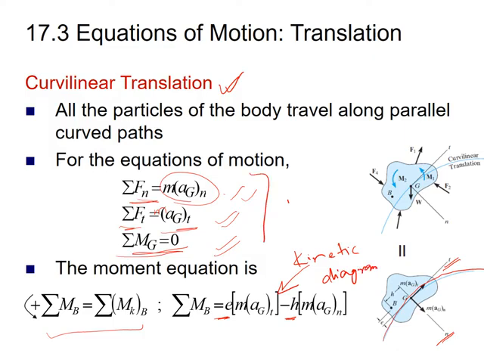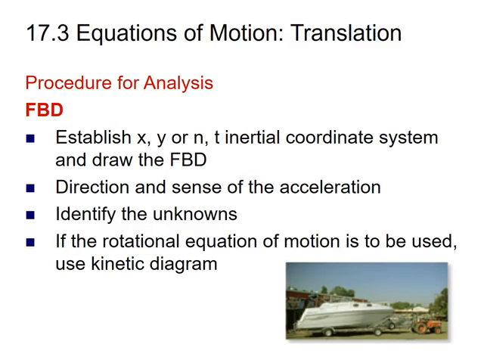However, for using these relationships, you only draw the free body diagram. Now, what is the procedure for analysis of the equation of motion in case of the translation motion of a rigid body? First of all, you have to draw the free body diagram. After the free body diagram, establish the xy or the normal-tangential coordinate system. When the motion is rectilinear translation, you establish the xy coordinate system. However, when the motion is curvilinear translation, then establish the normal-tangential coordinate system.